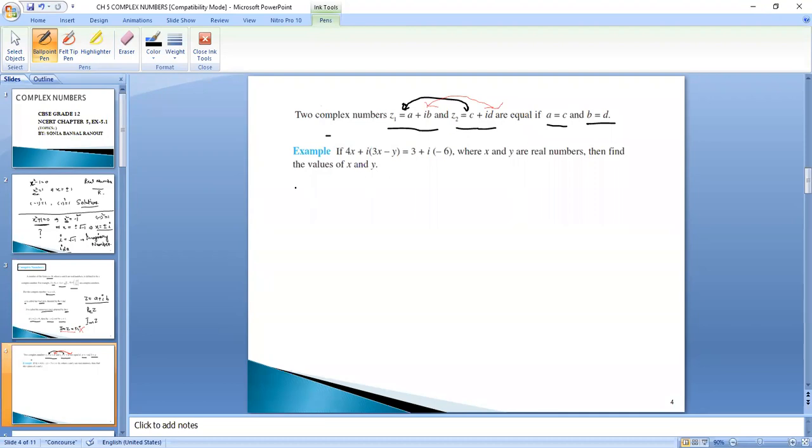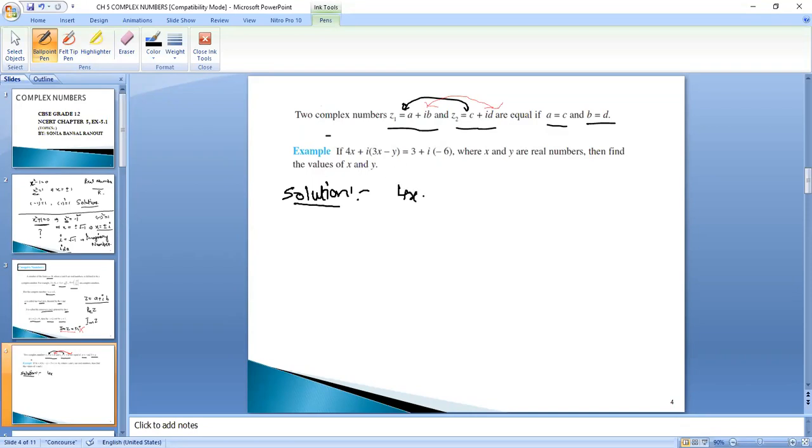Based upon this, you have a very easy question. If 4x plus iota in the bracket 3x minus y is equal to 3 plus iota in the bracket minus 6, where x and y are real numbers, then find the value of x and y.